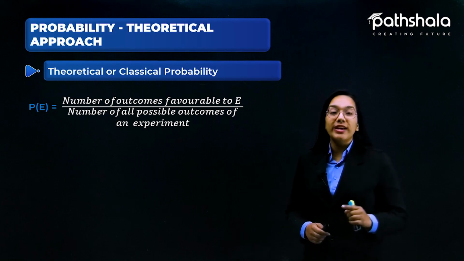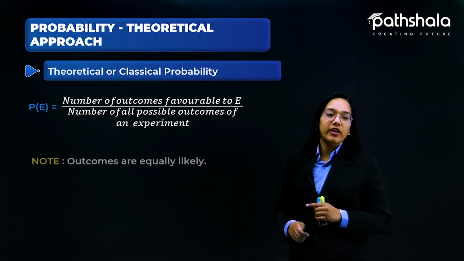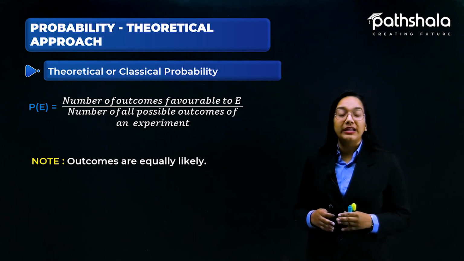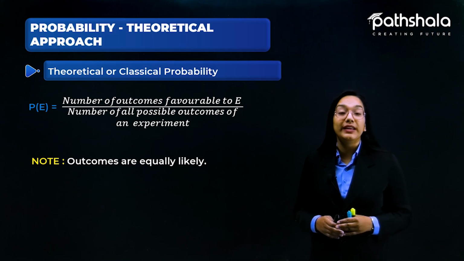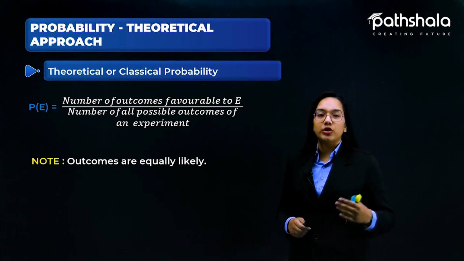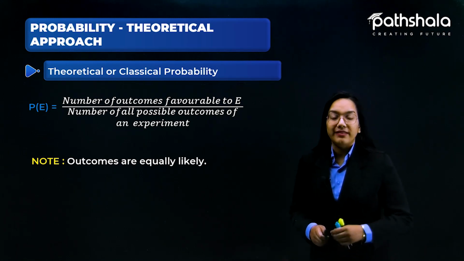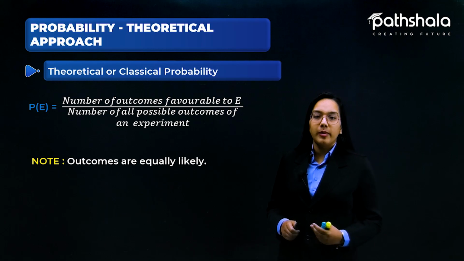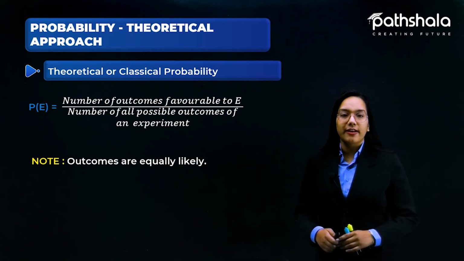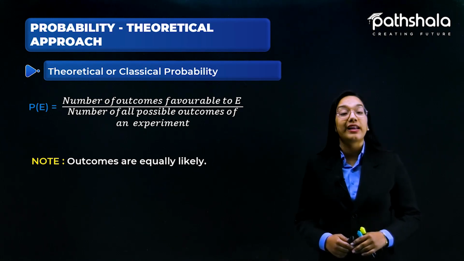And always note that we are taking assumptions here, and the very first assumption is that the outcomes are equally likely. That is the first assumption we take for this approach.